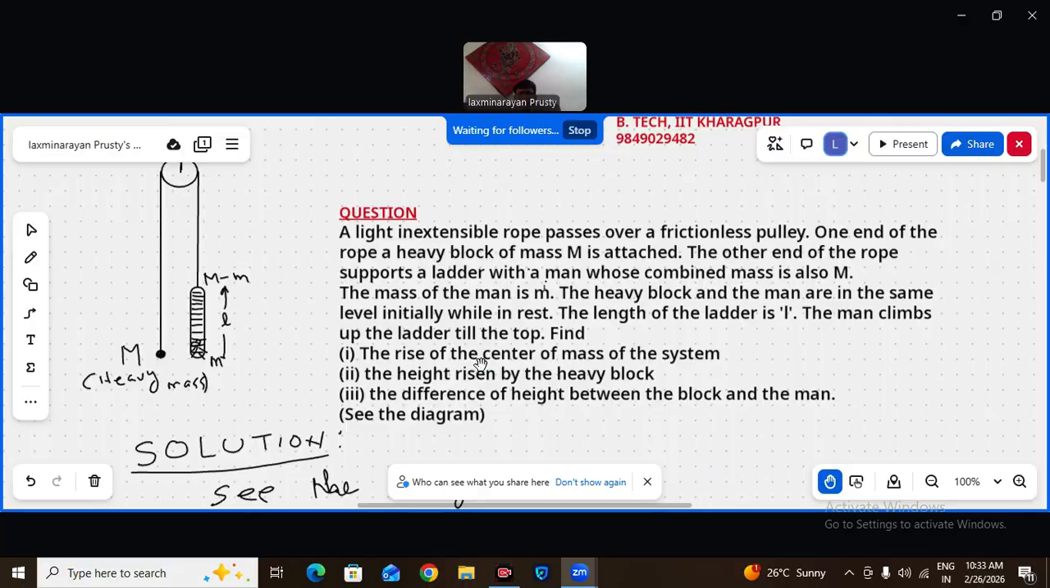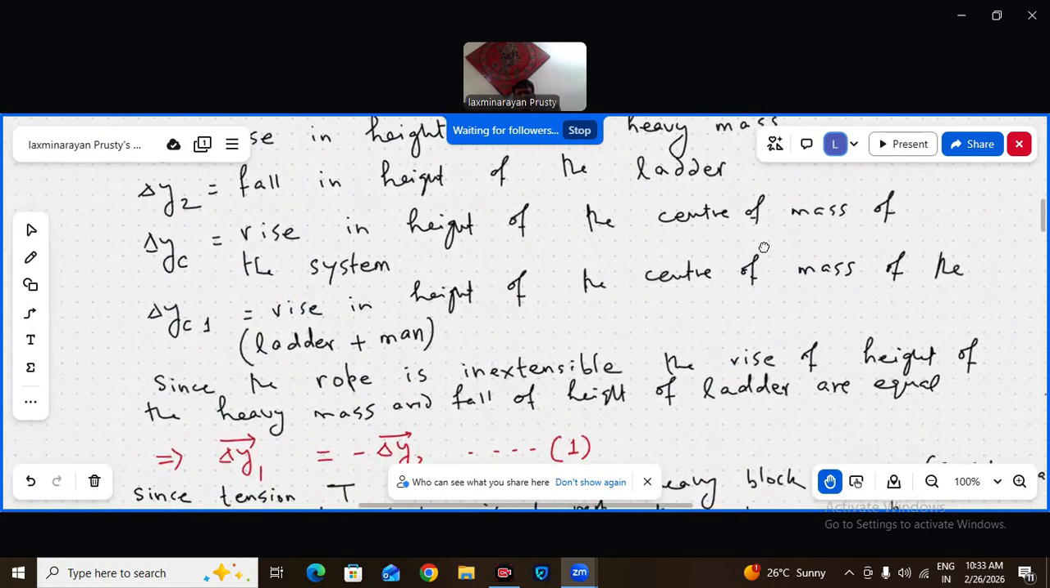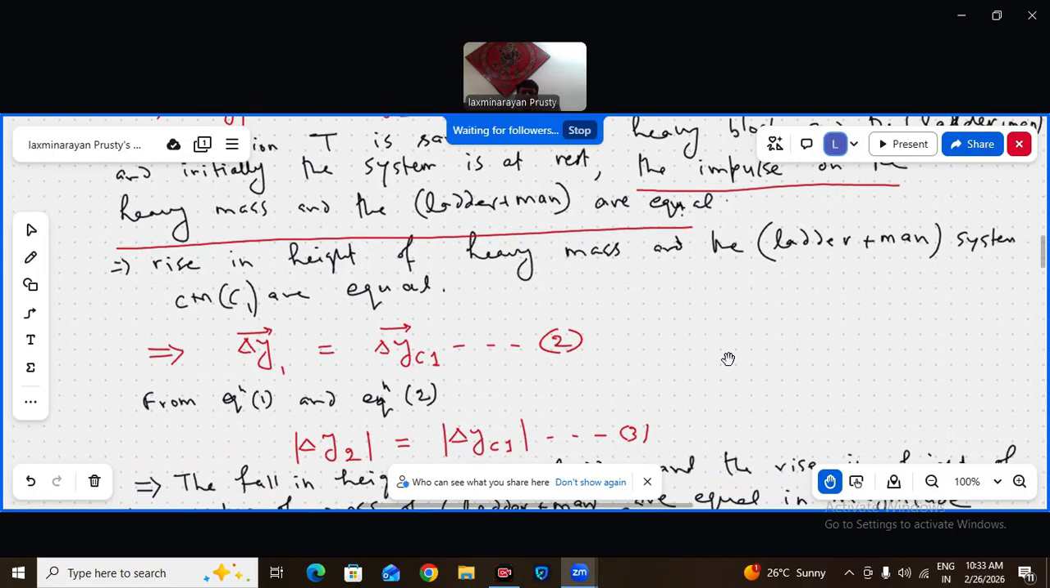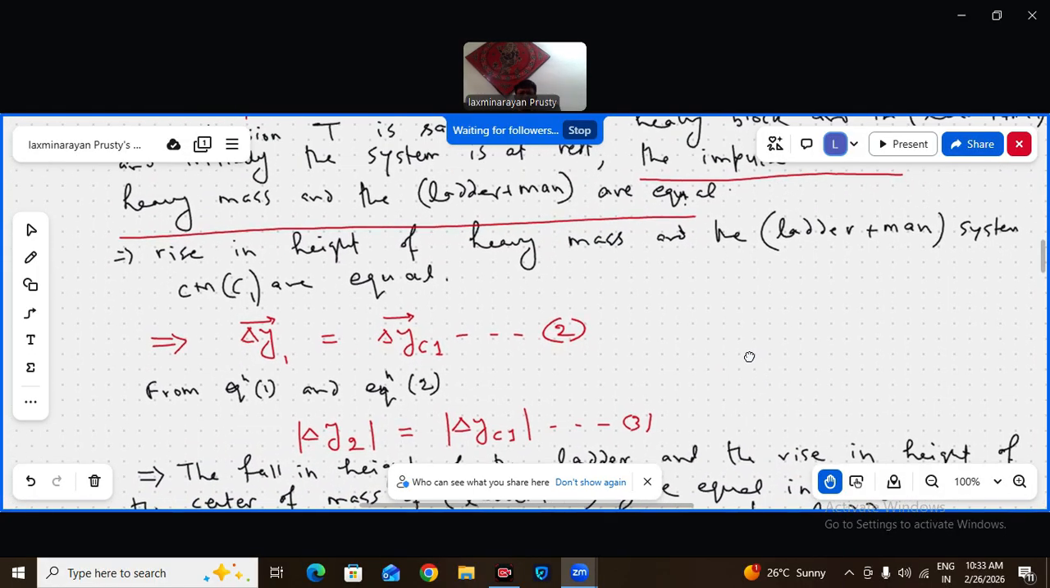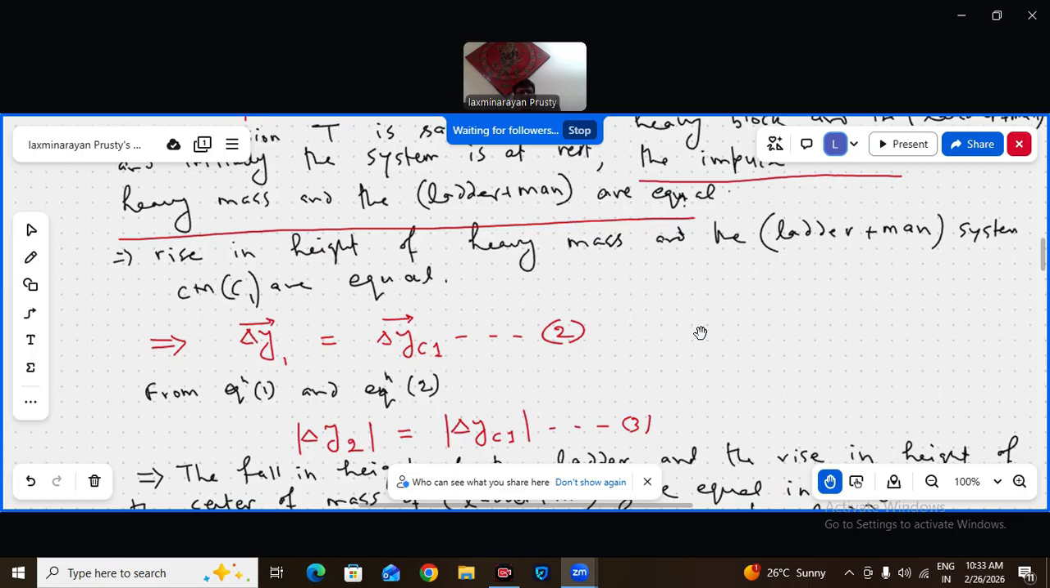The rise of the center of mass of the system, answered. This was the question of Irodov, and we have solved it in this manner. You can solve it in a different manner also, but this is the easier one.